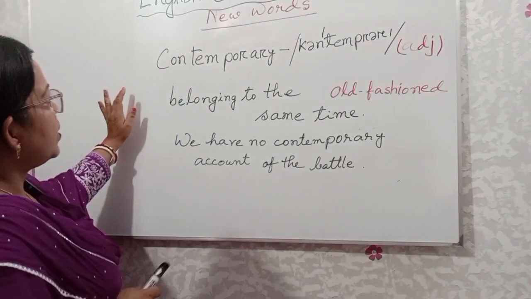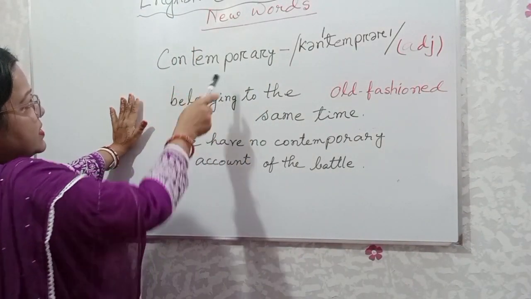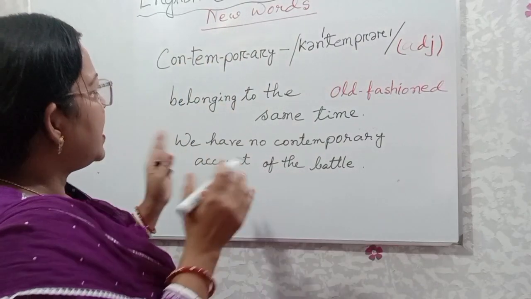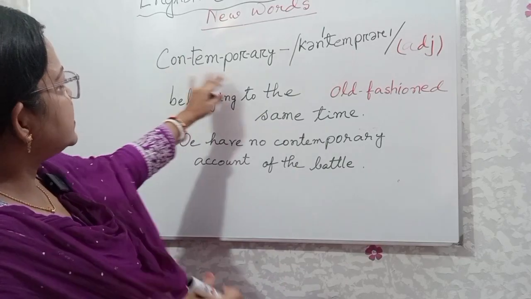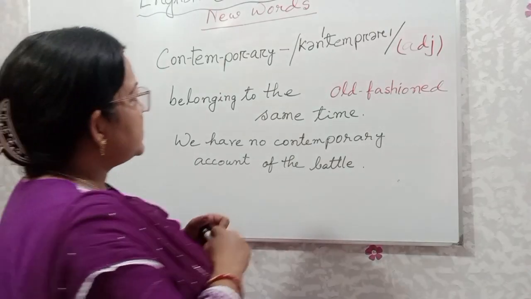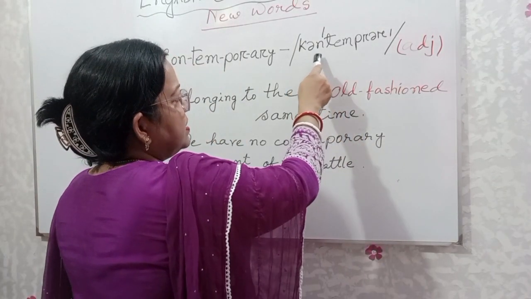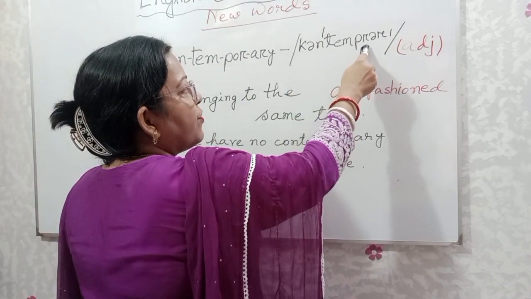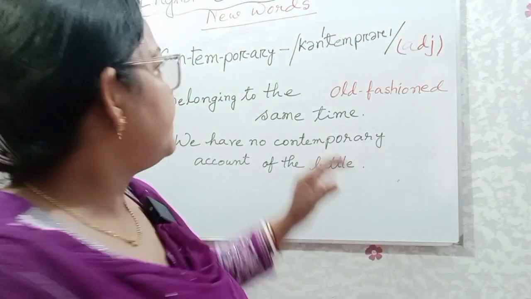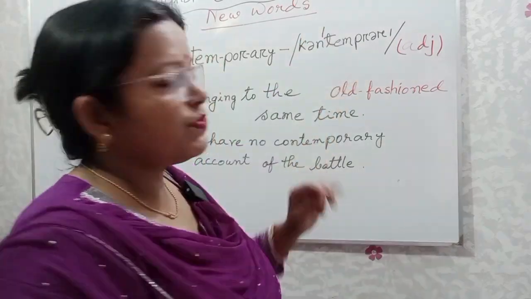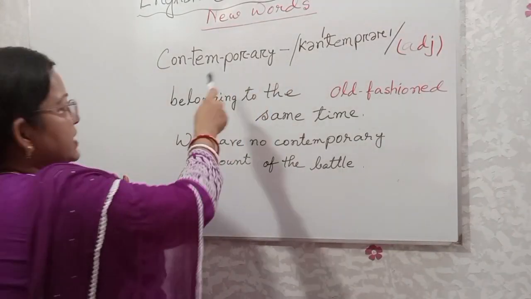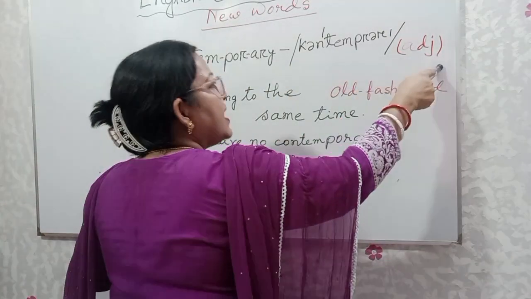The last word of this lesson, contemporary. Okay, this one, 1, 2, 3. 3 hyphen. Okay, that's why it has 4 division, 4 syllable. That means polysyllable. Okay, and how to pronounce it? Ka, ana, ta, e, ma, pa, ra, a, ra, e. Contemporary. The stress mark over T, that's why we have to say contemporary. And it is used as an adjective.